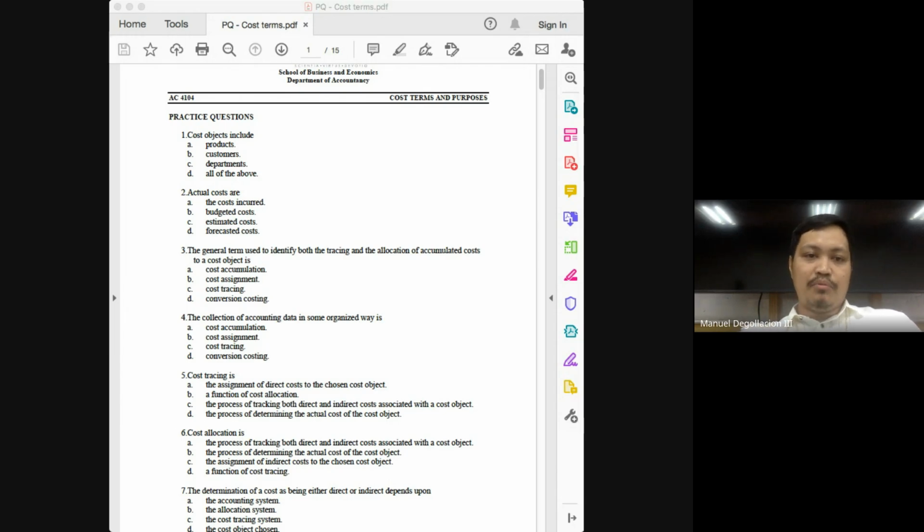Number three, the general term used. Basically, definition of terms already, class. And this is what I always tell students. Always aim to get 100% of questions that are simply asking for the definition of terms, or simply asking for identification. So number three, the general term used to identify both the tracing and the allocation of accumulated costs to a cost object is referred to as cost assignment. So number three gives us our definition for cost assignment, tracing and allocation.